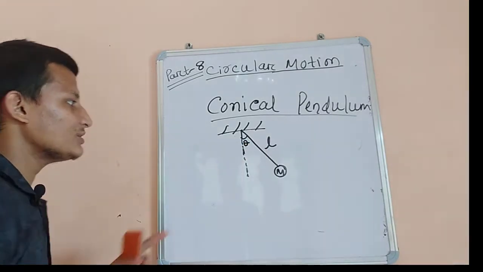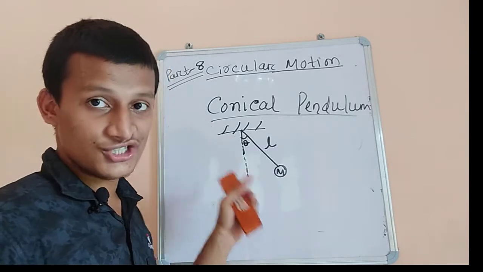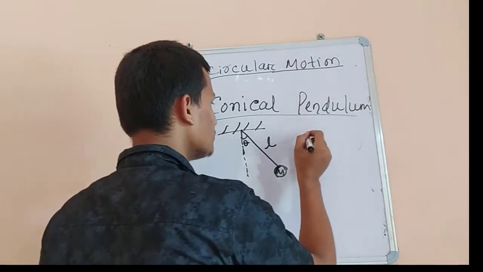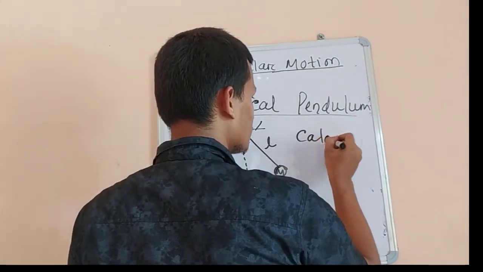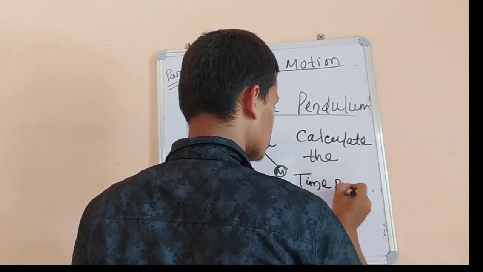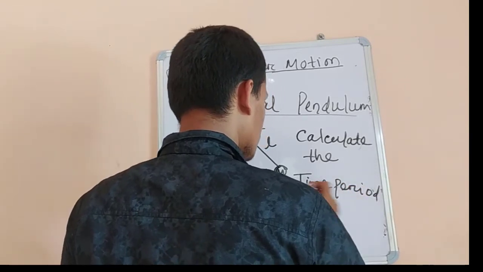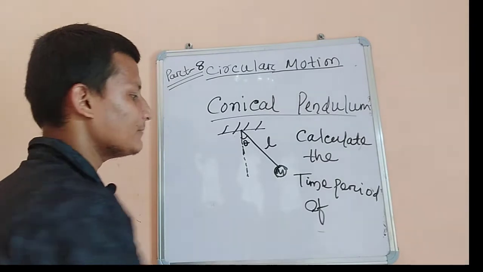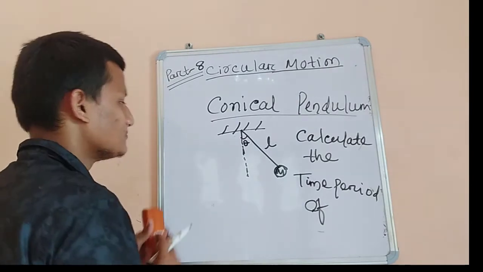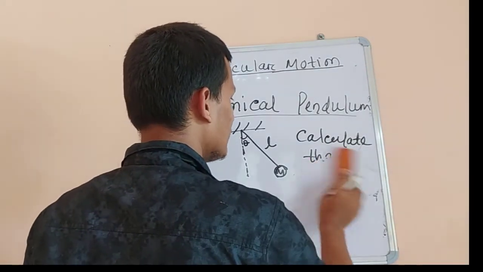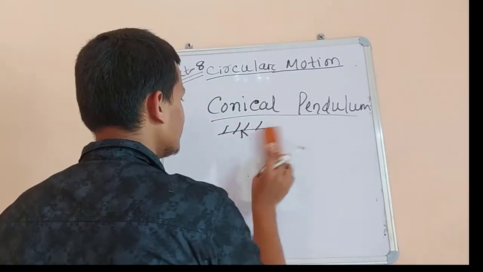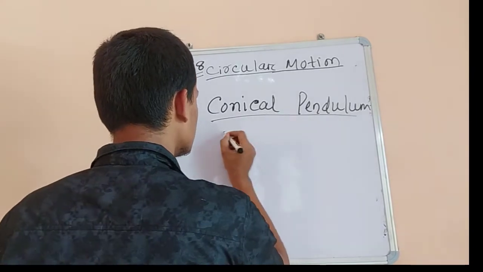The data we know is only the length of the string, the mass of the bob M, and the angle theta. The question would be asked: calculate the time period of the conical pendulum. This is an application of centripetal force. Let's draw it in a bigger view so that we can understand better.